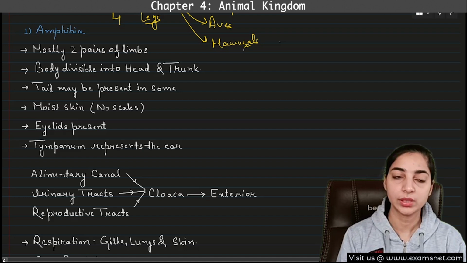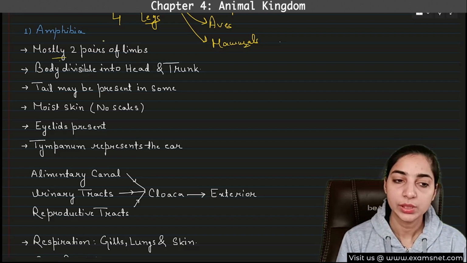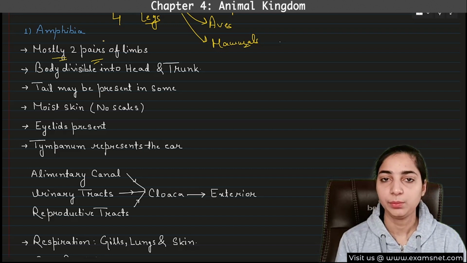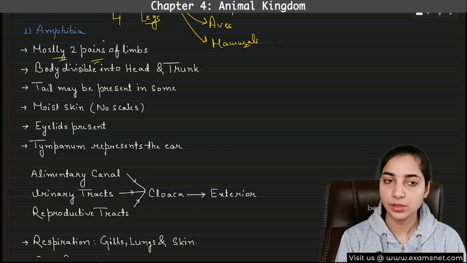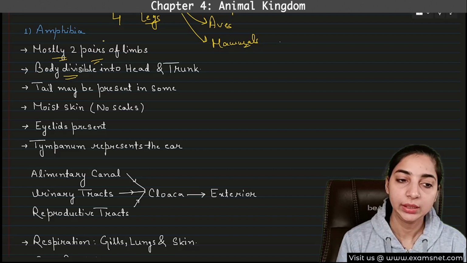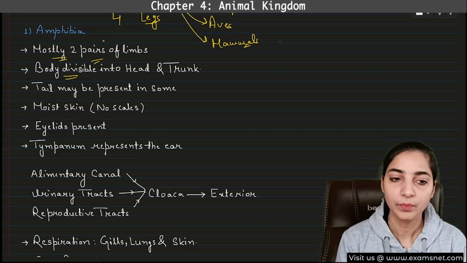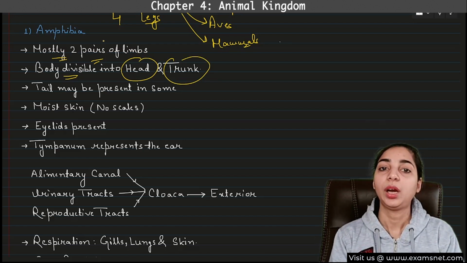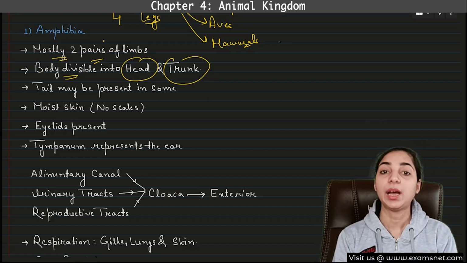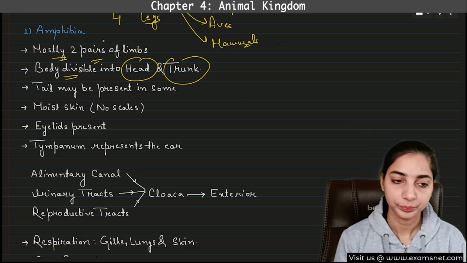You would have seen frogs in rainy seasons. Okay, so what are the characteristics of amphibia? Mostly 2 pairs of limbs are present because these are tetrapoda, so definitely 4 limbs will be present. So 2 pairs of limbs present. Then in the amphibia, the body is divisible into 2 parts, head and trunk. Okay, so 2 parts, head and trunk. So if the question is asked in which animals or in which class the body is divisible into head and trunk, it will be amphibia.